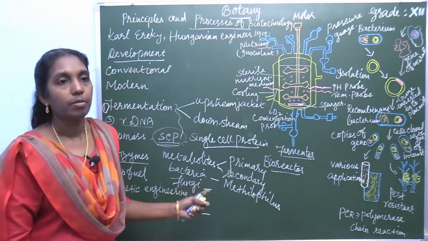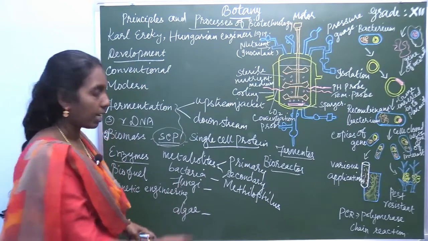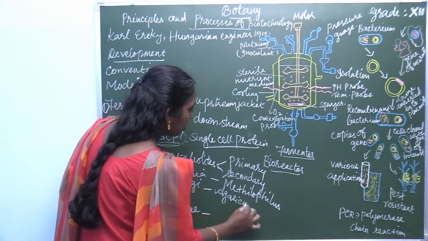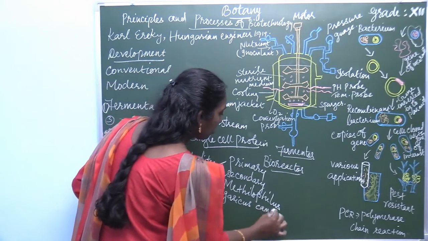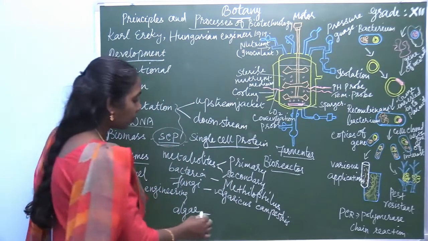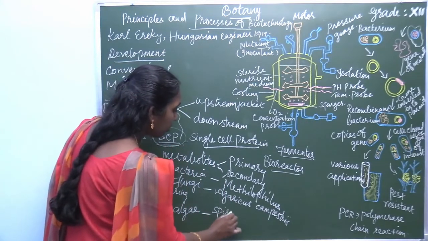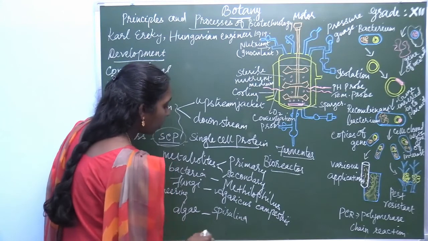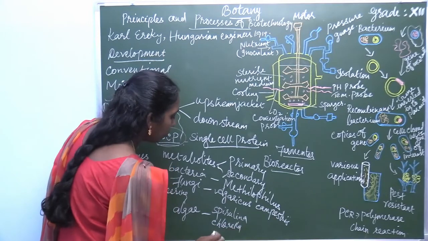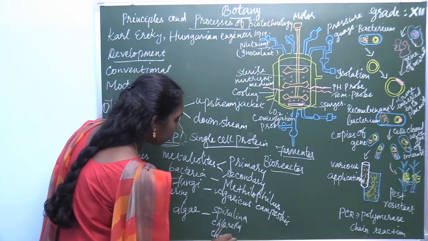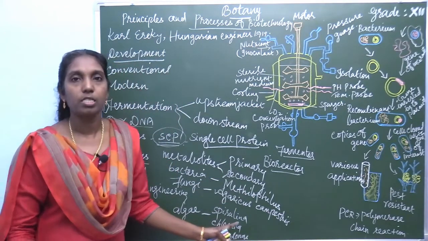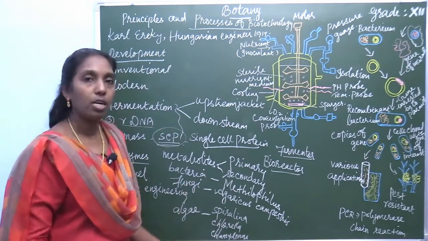Or the algae Spirulina, Chlorella, Chlamydomonas. These microscopic organisms, in the form of bacteria or fungi or algae, are used.